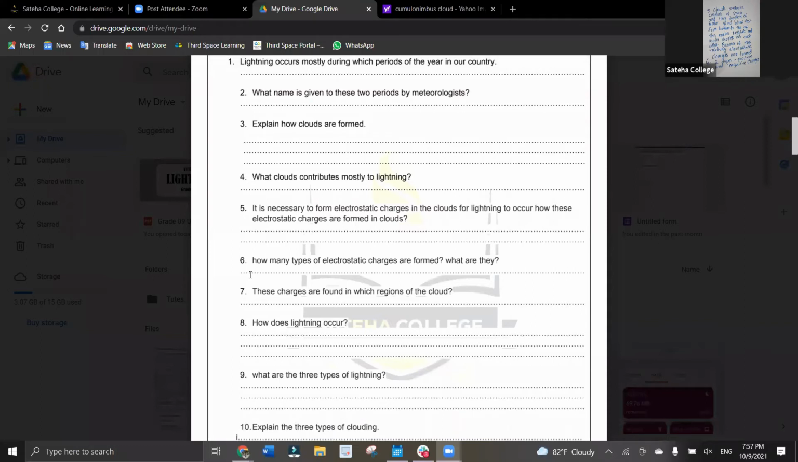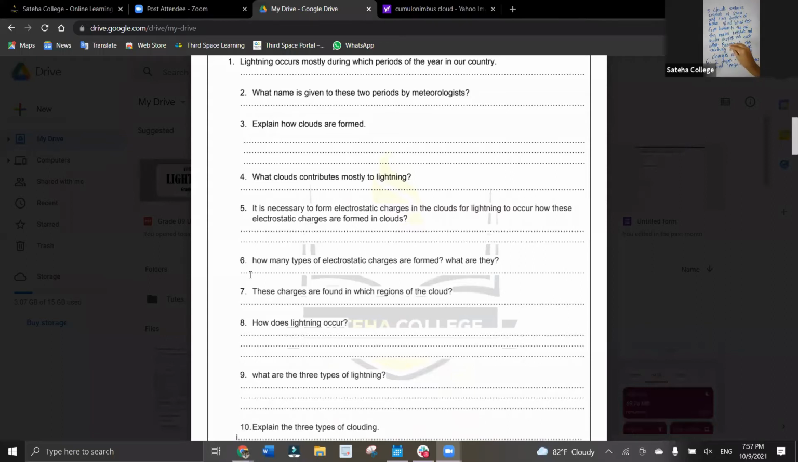Do you have an answer? Anyone who can answer how does lightning occur? A jump of electrical charges or an electric discharge occurs. This phenomenon is known as lightning. Very good. Because we explained this already, we don't have to explain it again.